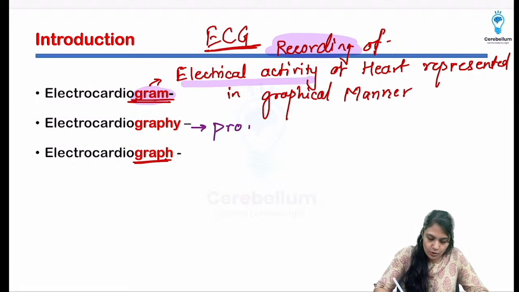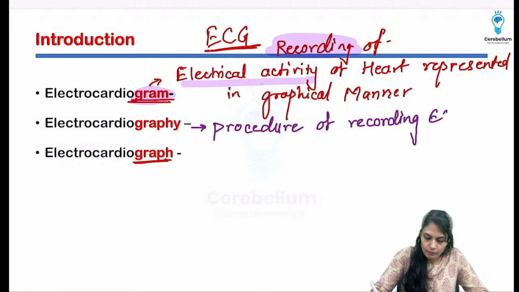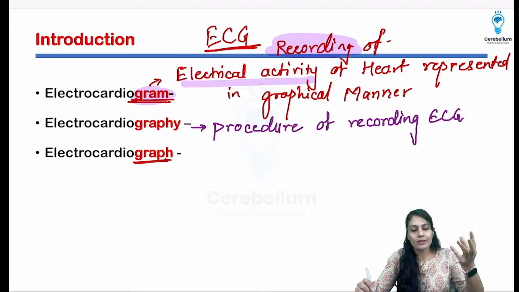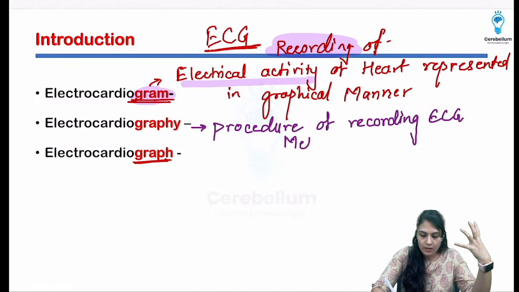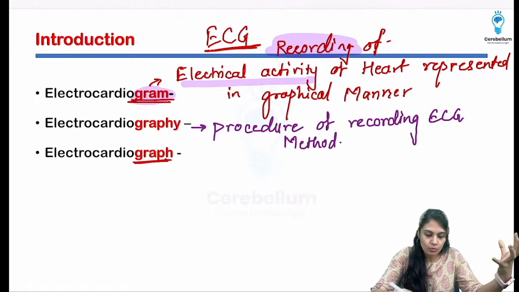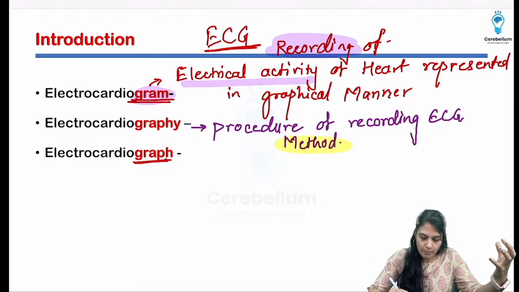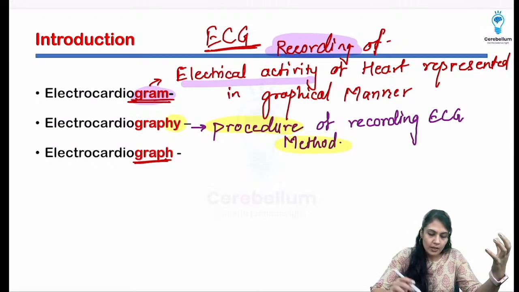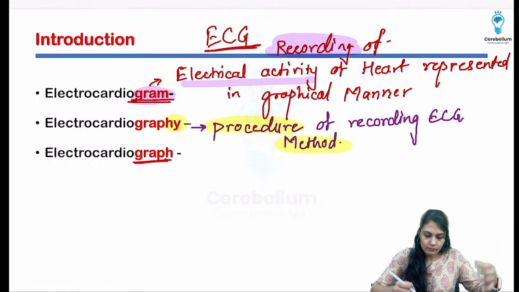So whatever procedure we follow for the recording, whenever a method or procedure is there, that will be called graphy, with an e at the end. So please remember, whenever they talk about a method or procedure, it is going to be graphy.